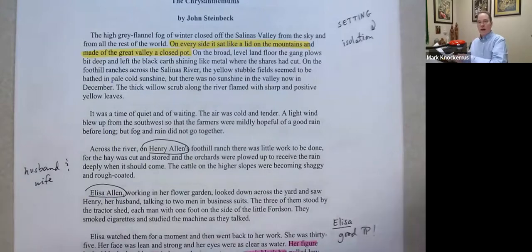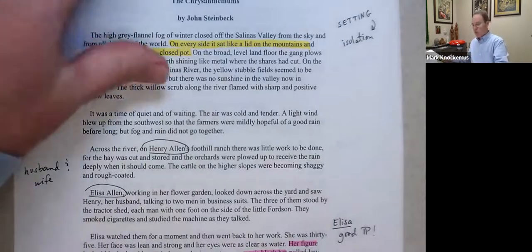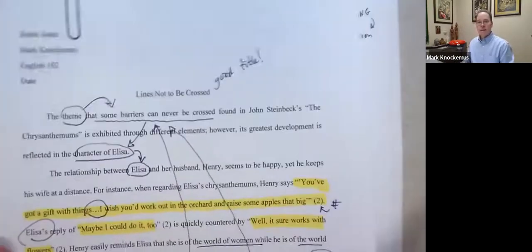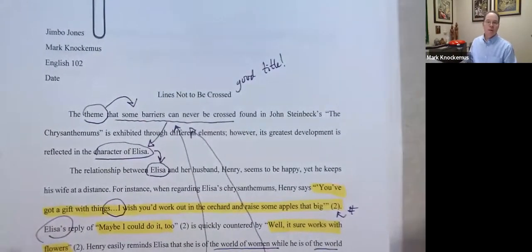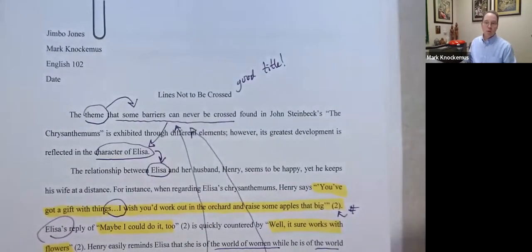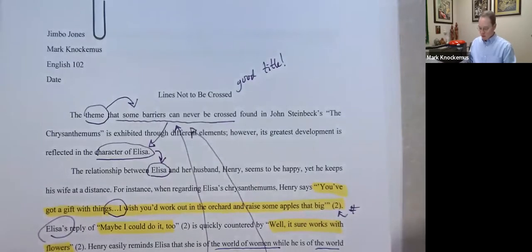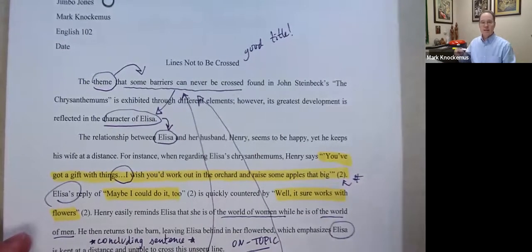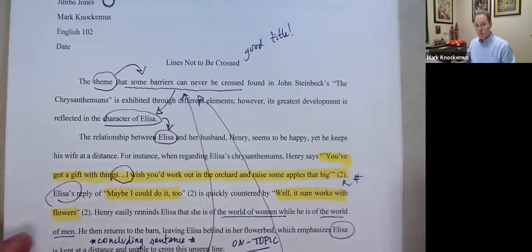And what I decided to do, you might have noticed from the assignment, is really I'm taking that mini essay that we looked at before, and I said, wow, why should I reinvent the wheel? I'm just going to do some research on the character of Elisa and the chrysanthemums as it ties in with the theme that some barriers can never be crossed, right?